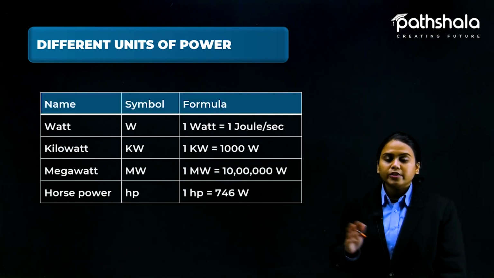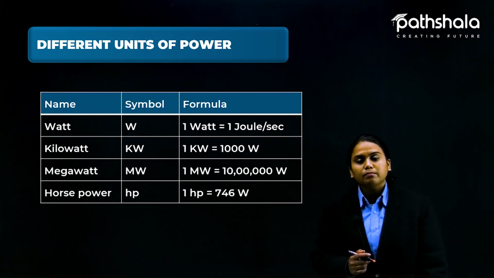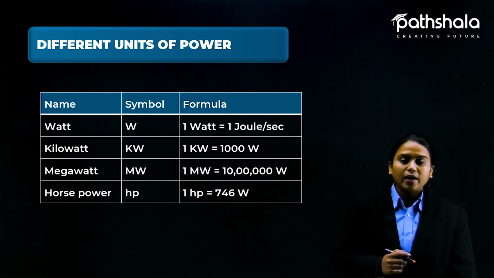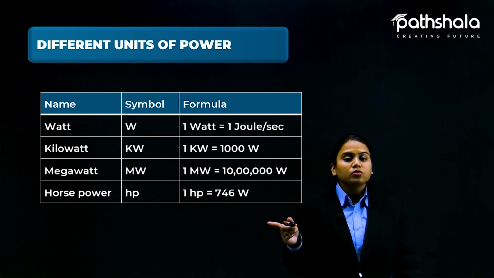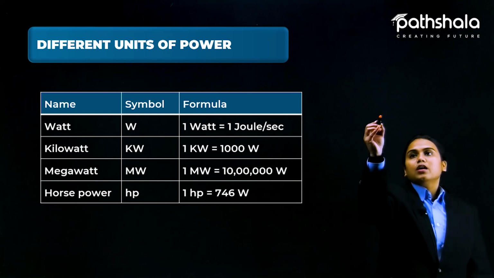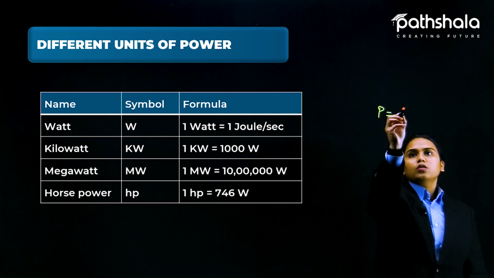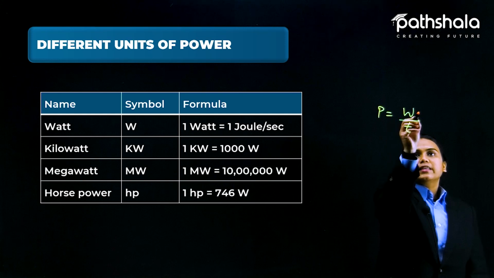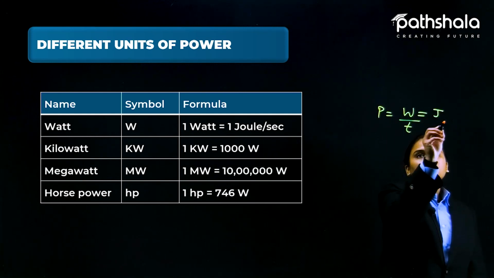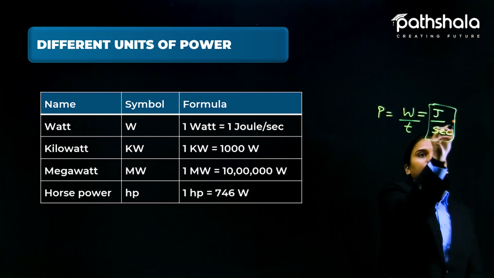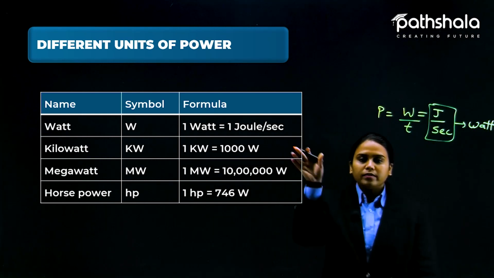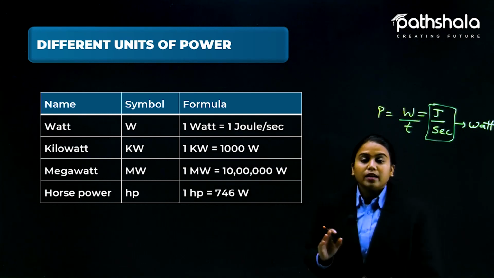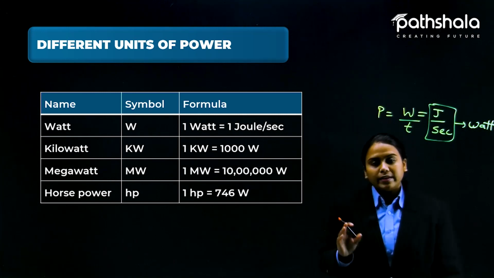Here is the table showing that the symbol for watt is W, and 1 watt is equal to 1 joule per second. How come joule per second? You know that power is equal to work done upon time, and the SI unit for work done is joule, and the SI unit for time is second. So joule per second together can be written as watt. That is why I have written it like this.